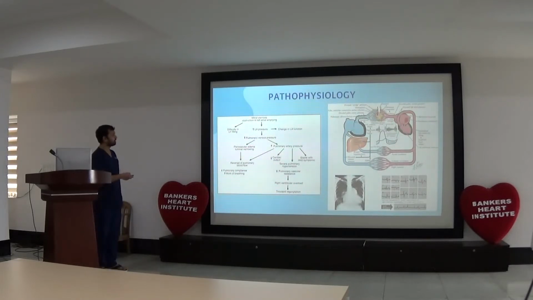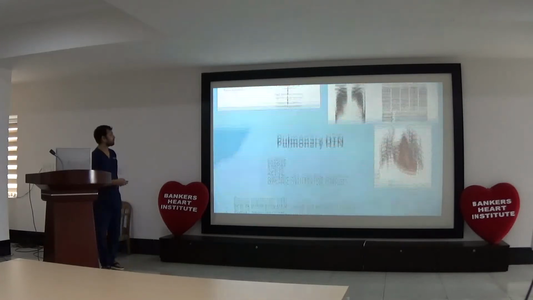There is also increasing pulmonary artery pressure, which decreases cardiac output with severe pulmonary hypertension. There is increased pulmonary vascular resistance also, so there is right ventricular overload and tricuspid regurgitation.